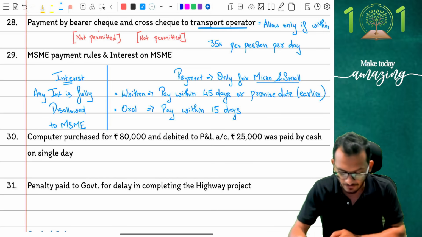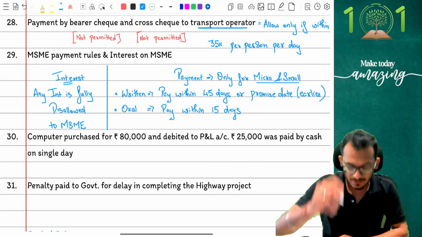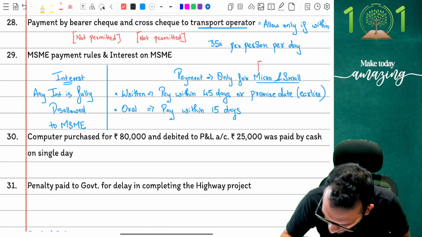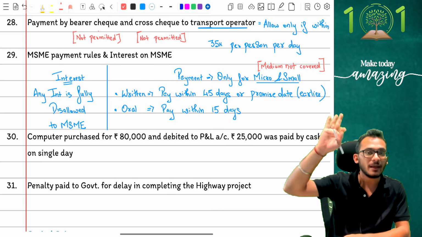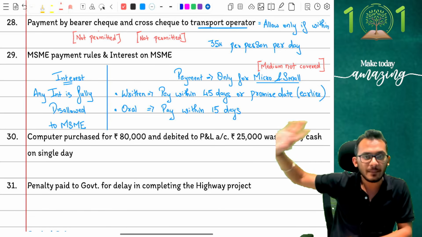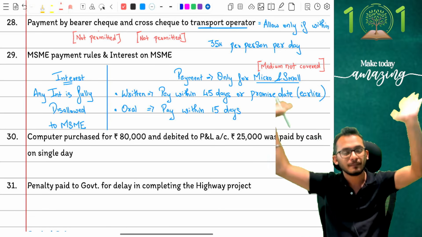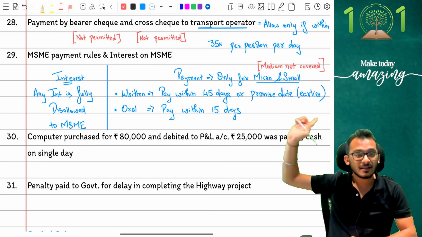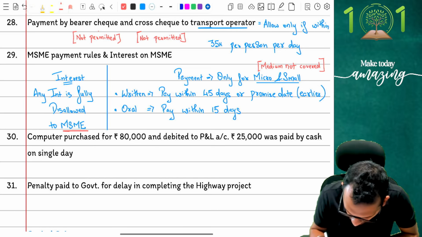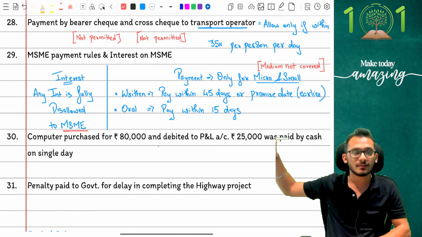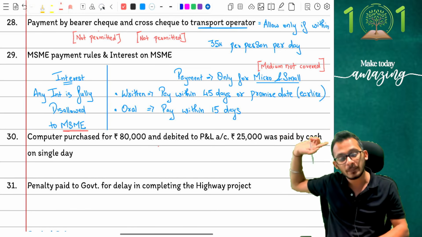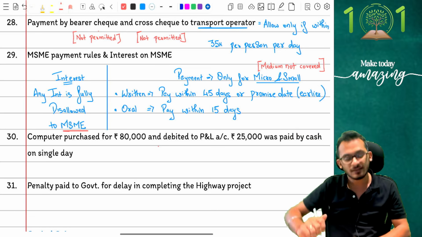So be very, very careful on the fact, people, that when it comes to payments only micro and small is covered. Medium is not covered when it comes to payment. Matlab, in medium cases, even if I make the payment late, income tax is going to say, no problem, my child, it's completely fine, take it off, it's not a problem. But when it comes to interest, it is all covered. Matlab, MSME, every party is covered, everyone should be taken into consideration. But the rules are, when it comes to payment, 15 days or 45 days or promised date, whichever is earlier, and oral it is within 15 days.